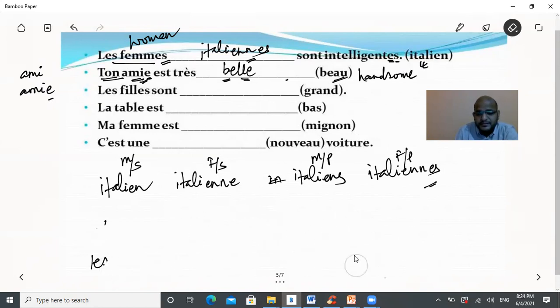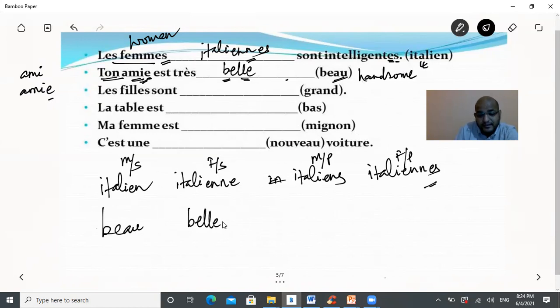I'll rub this part and I'll write the four forms of this adjective: beau. This is masculine singular. The feminine singular form is belle. The masculine plural form is beaux, with an x in this one, not s. And the feminine plural form is belles. Here it is on the screen. So beau for masculine singular, belle for feminine singular, beaux for masculine plural, and belles for feminine plural.